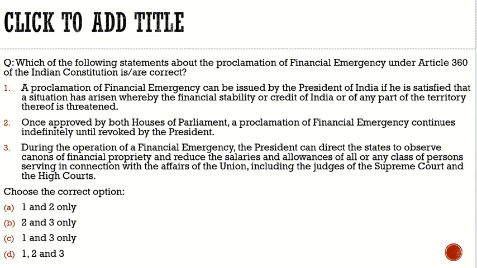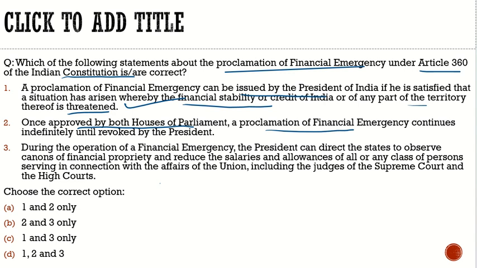Here the question says, which of the following statements about the proclamation of the financial emergency under Article 360 of the Indian Constitution are correct? First statement, a proclamation of the financial emergency can be issued by the President of India if he is satisfied that a situation has arisen whereby the financial stability or credit of India or of any part of the territory thereof is threatened. 100% correct, nothing wrong with it. Second, once approved by both houses of the Parliament, a proclamation of financial emergency continues indefinitely until revoked by the President.